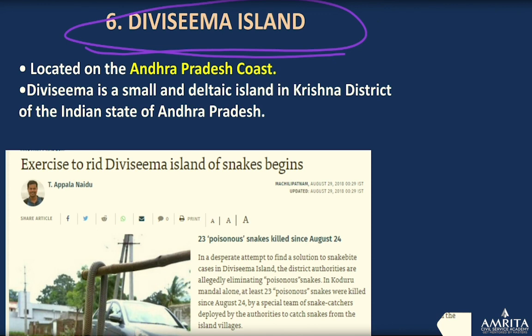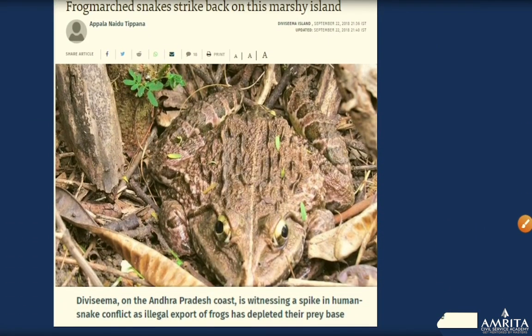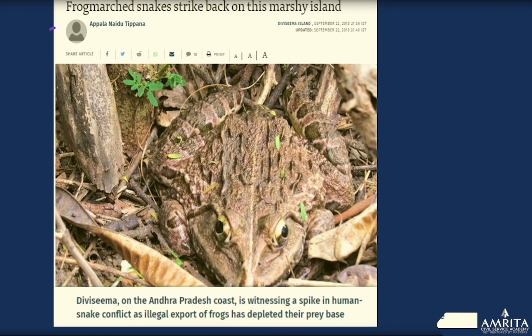The last location that we're going to discuss today is Divi Sima Island. Divi Sima Island is located on the Andhra Pradesh coast. It's a small deltaic island in the Krishna district of the Indian state of Andhra Pradesh. The interesting news is that it was an island of snakes, because so many snakes started to be on this Divi Sima island. They have decided to do an exercise to get rid of them. However, you can see the headline: the frog march, snakes strike back on the marshy island. Divi Sima on the Andhra Pradesh coast is witnessing a spike in human-snake conflict.